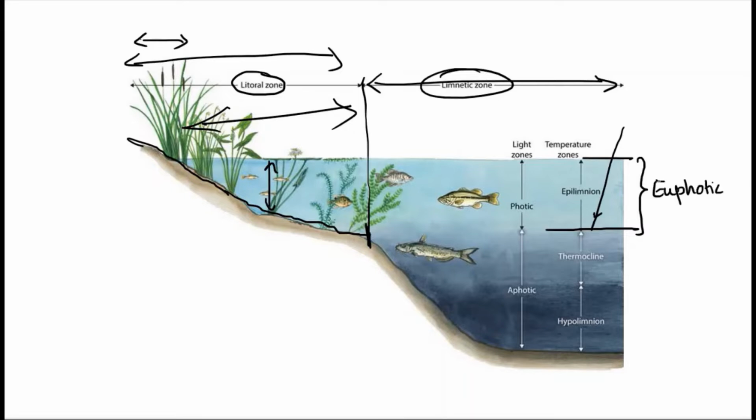इसको हम euphotic zone बुलाते हैं, euphotic, और what we can also call as the epilimnion. So this epilimnion region is basically the warm water region of the lake.